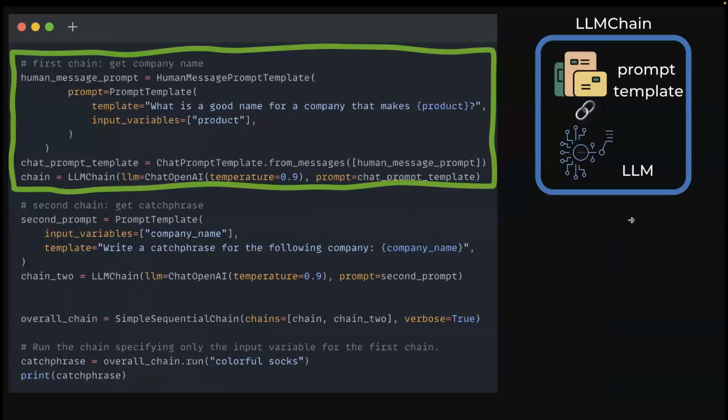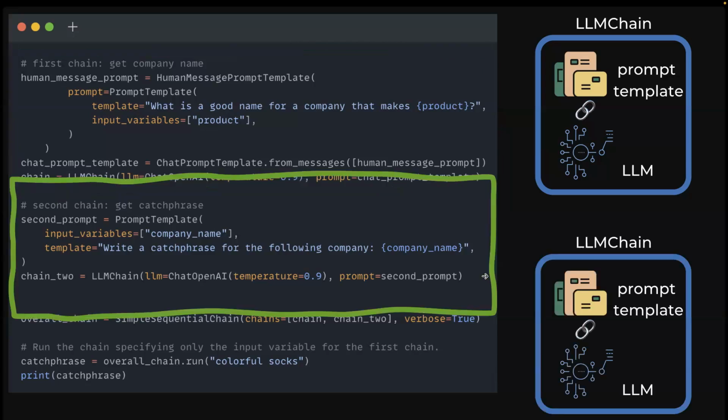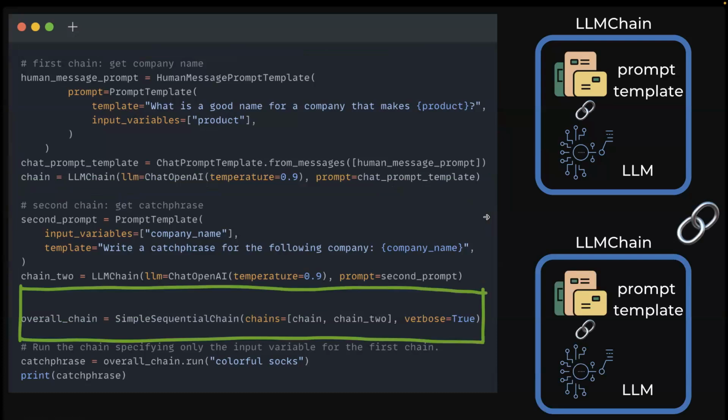Here is the more detailed syntax. We have an LLM chain for each of the individual chains. The LLM chain chains the prompt template with a large language model. You can see it's an LLM, where I'm using ChatGPT AI here, and the prompt uses a prompt template. Similarly, the second chain is again an LLM chain with a language model and a prompt template. Finally, I use a simple sequential chain to chain those two large language models together. You can see chains equals chain one and chain two, right?